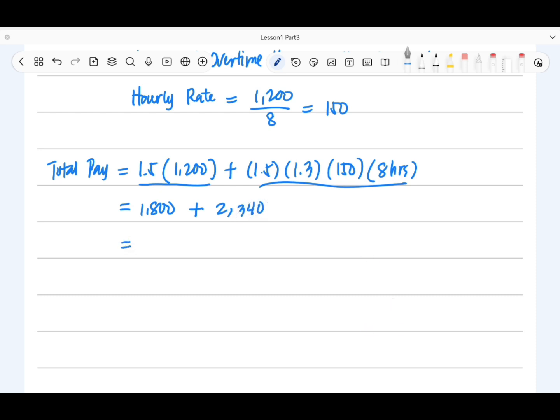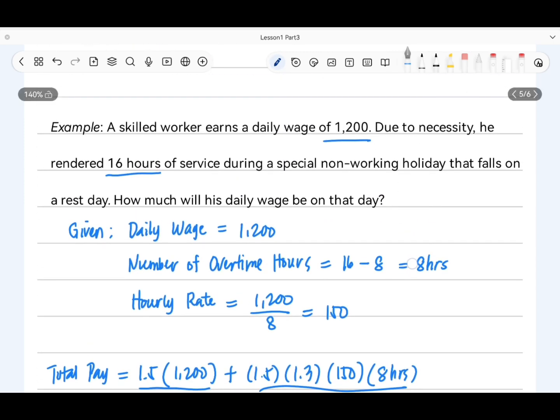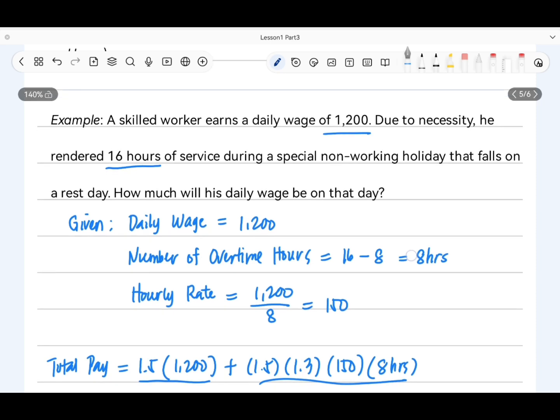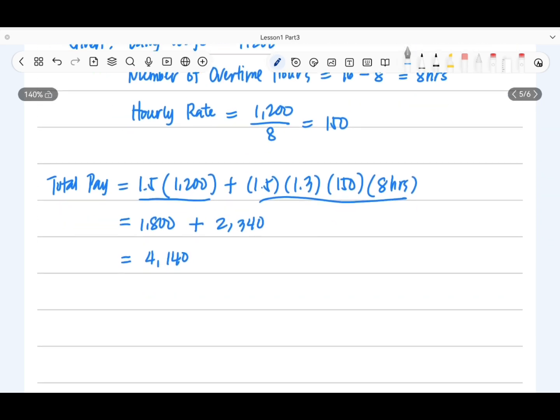And to get the final answer, let's add 1,800 plus 2,340, and that is 4,140. So, meaning to say, the skilled worker will receive 4,140 pesos for 16 hours of work on that day.